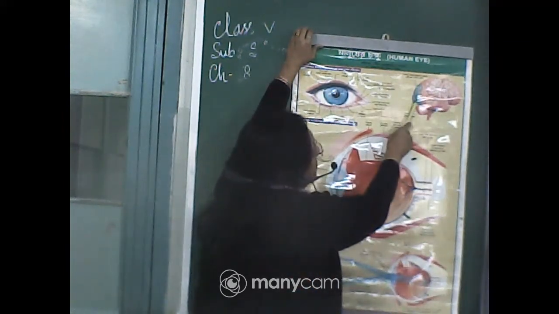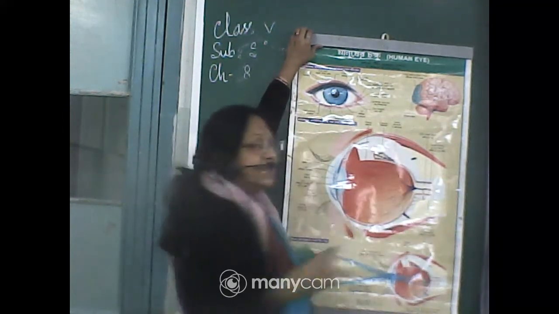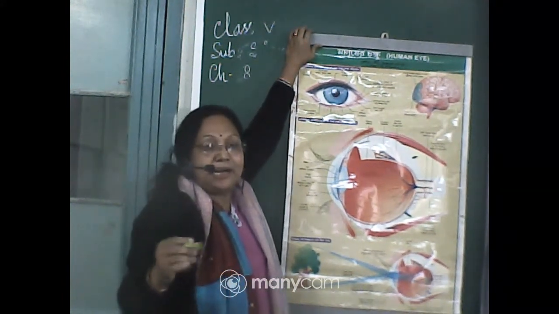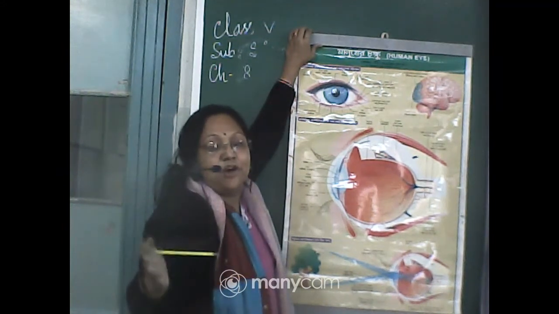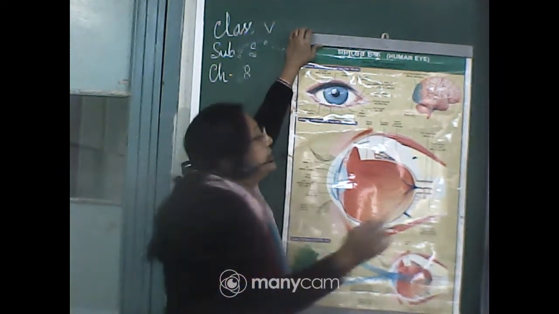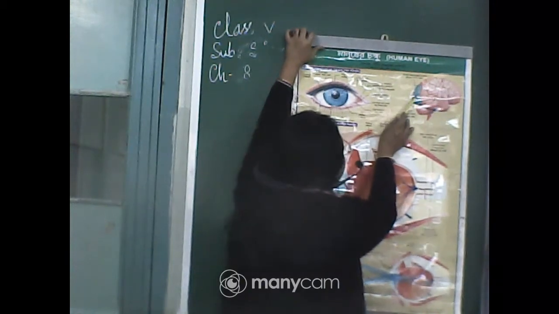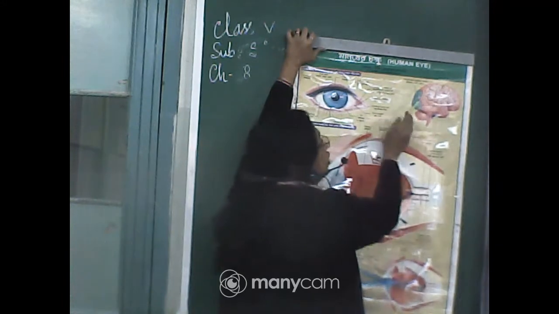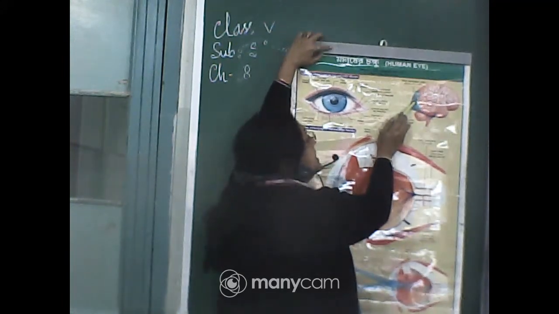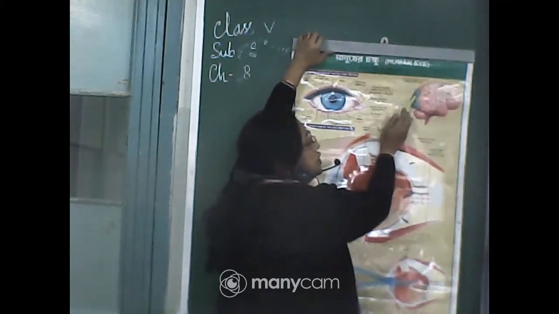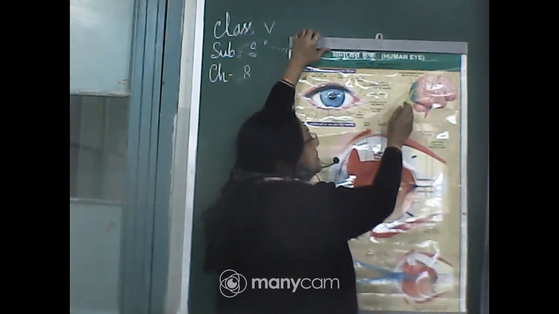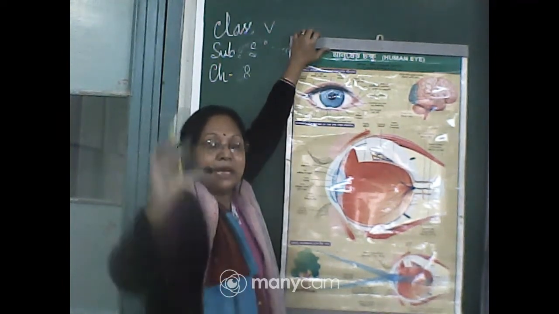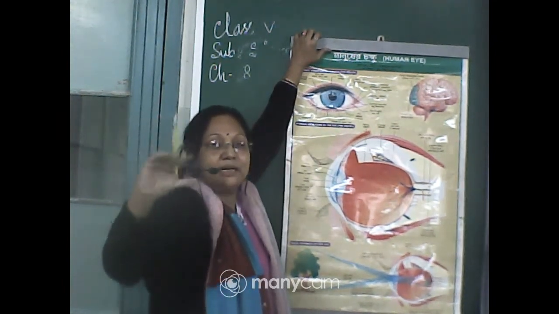So this is the part by which we come to know what we are seeing, whether it is a dog, a cow, any kind of plant, any color. Whatever you are seeing, it is with the help of this portion, the visual portion of the cerebrum. Through the optic nerves, the message goes to this visual portion of the cerebrum, and the cerebrum decides what we are seeing and helps us to see things in a correct posture and in a straight way.